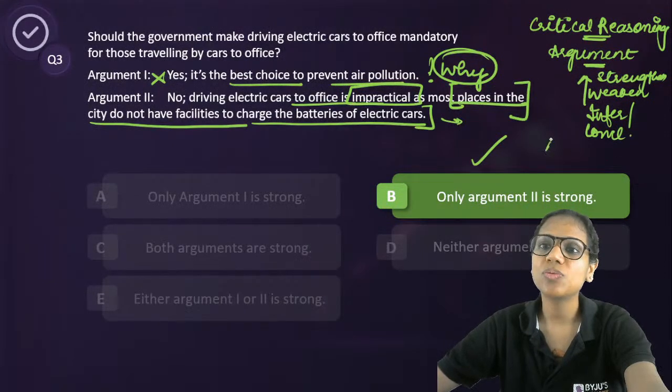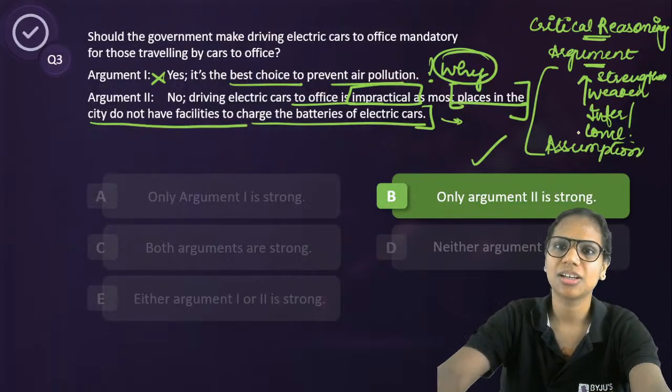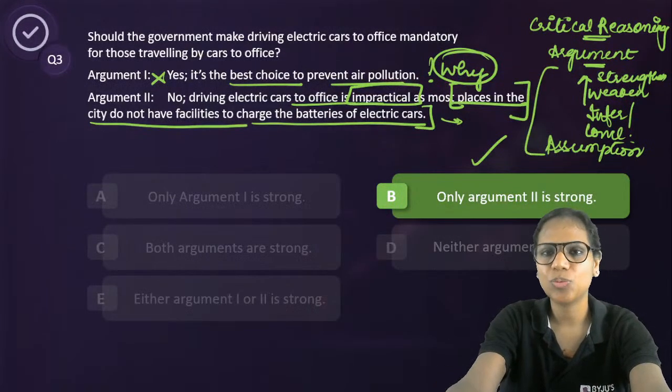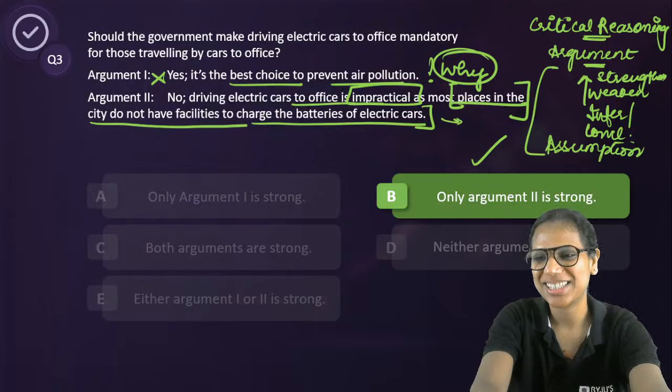Then what are the assumptions that the speaker of this argument must have taken? So this is referred to as critical reasoning. We will look at a strengthening weakening question also very shortly. Okay, all right, Vicky, I'll do that for effect from the next question. Okay.